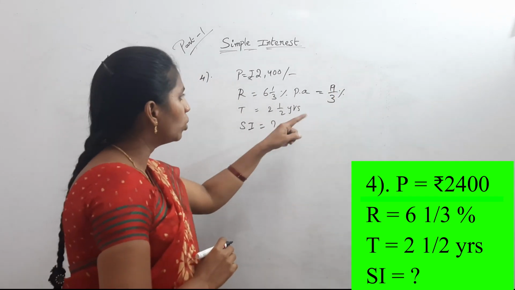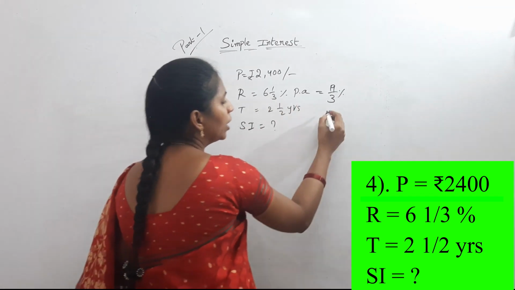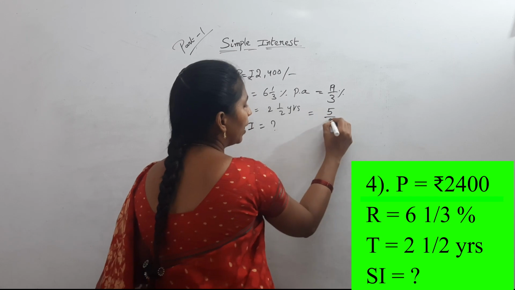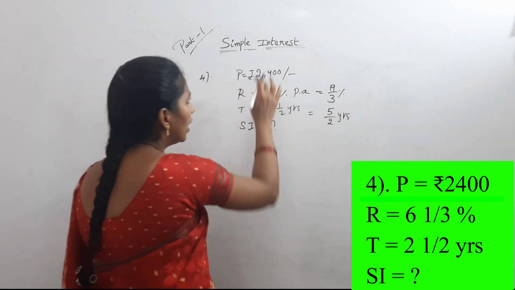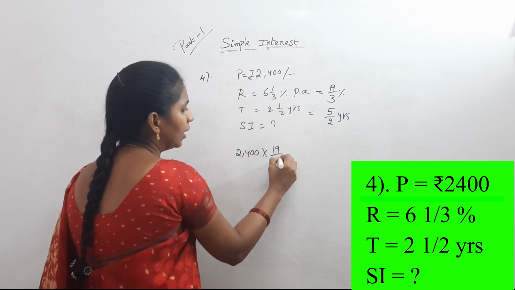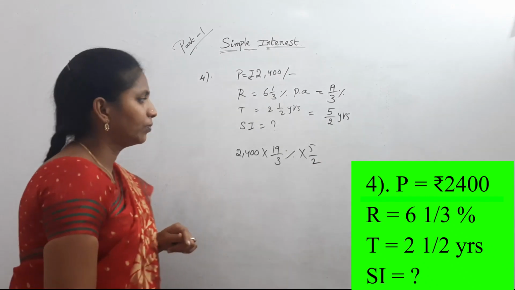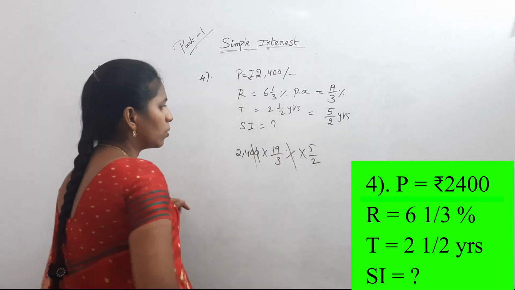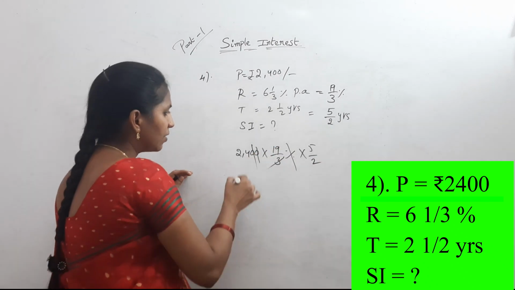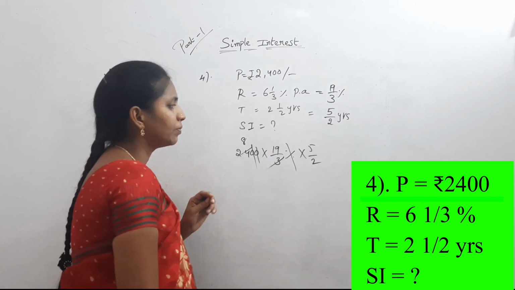And 2 1 by 2 years. 2 2s are 4, 4 plus 1, 5. 5 by 2 years. Now calculate 2,400 into 19 by 3% into 5 by 2. This percent and these 2 zeros cancelled. And this 3 cancelled how many times? 8 times.